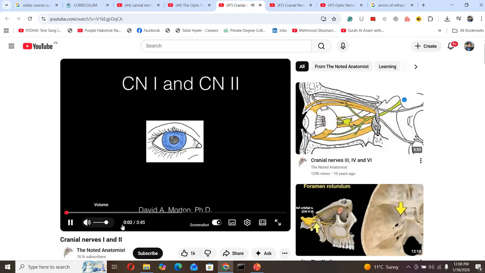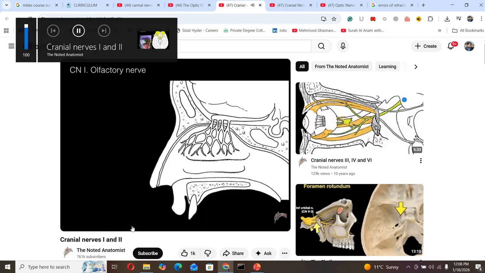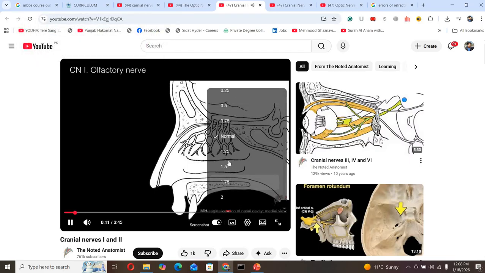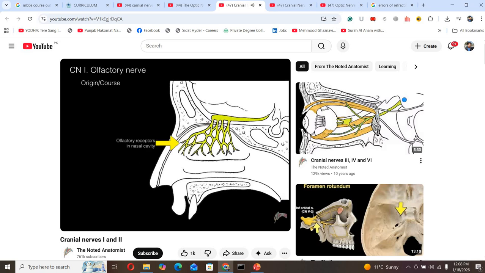Cranial nerve 1 and cranial nerve number 2. Cranial nerve 1 is known as the olfactory nerve. Olfactory means olfaction or smell. This picture demonstrates a mid-sagittal section through the nasal cavity from a medial view. The olfactory nerve arises from receptors in the nasal cavity, which include the superior nasal concha and part of the nasal septum.